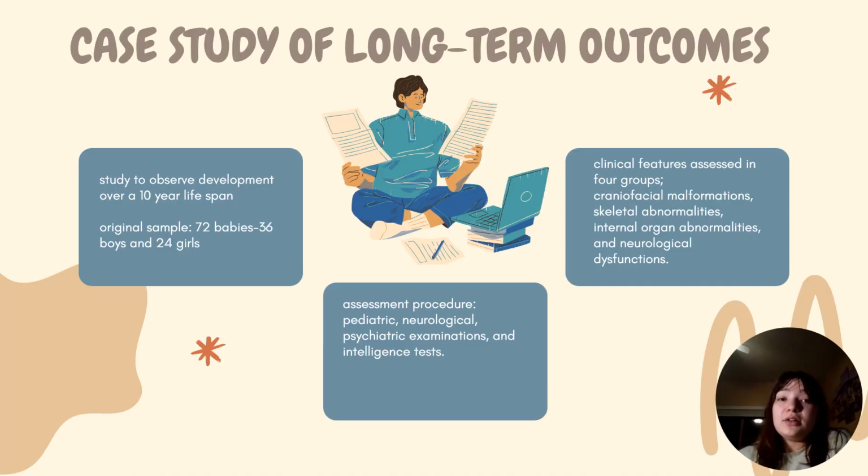So one study I found observed the development of individuals with FAS from birth to 10 years old. The original sample had 72 babies, but factors slowly decreased the sample over time. The assessment procedure included pediatric, neurological, psychiatric examinations, and intelligence tests, and the clinical features assessed were in 4 groups. It was craniofacial malformations, skeletal abnormalities, internal organ abnormalities, and neurological dysfunctions.